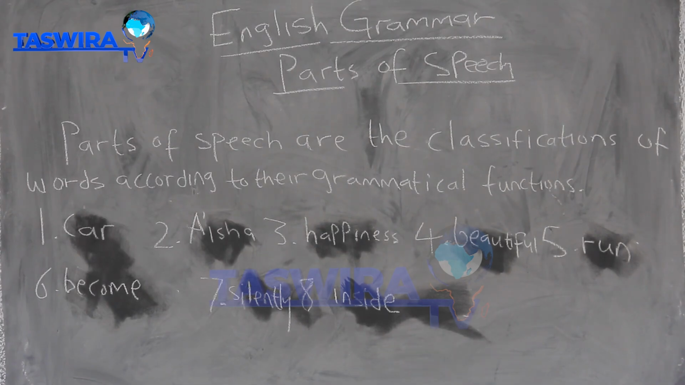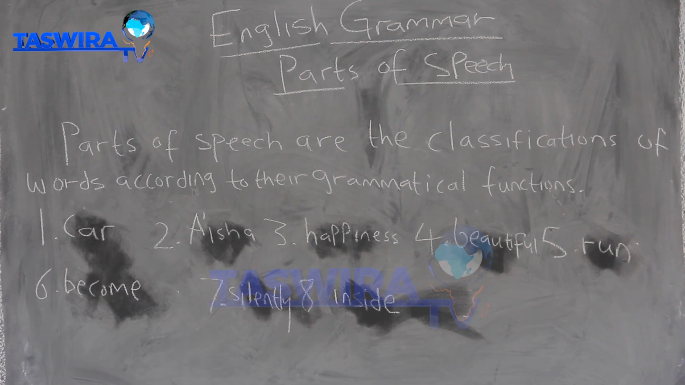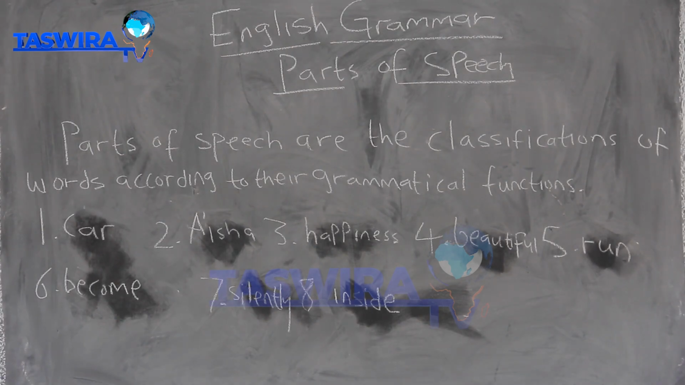Starting with the first one, car. The first one, car, is a name. It's a name of something. That is a vehicle, a vehicle with 4 tires, right? So we can say the grammatical function of the first word is a name. So you see it has its own grammatical function. The second one, Aisha. Aisha is a name of a female person. So the grammatical function of the second word is a name.